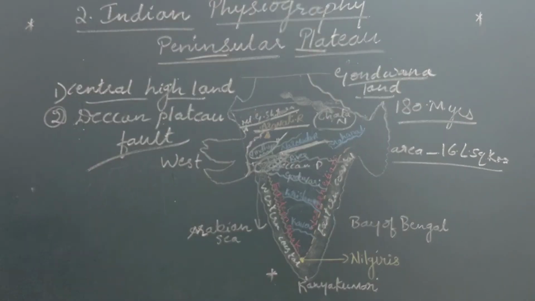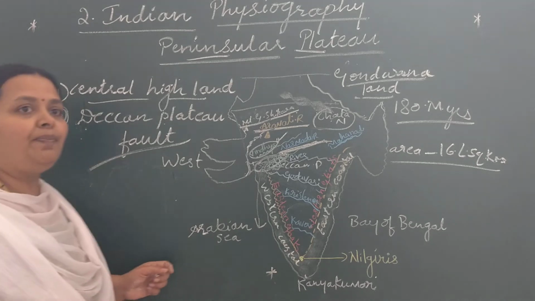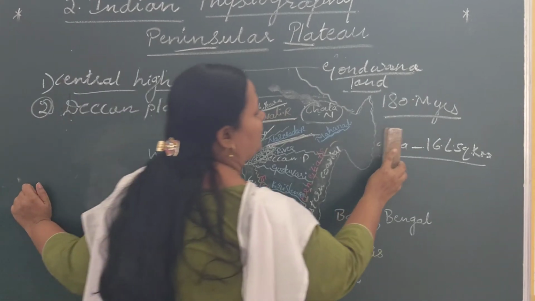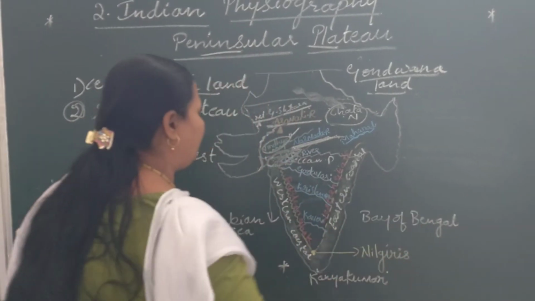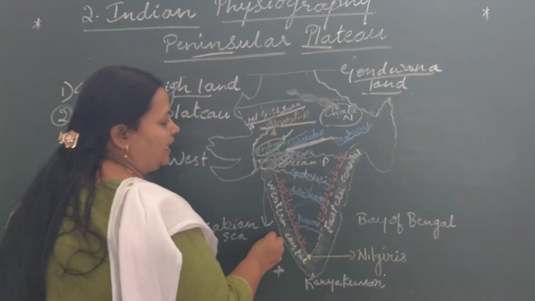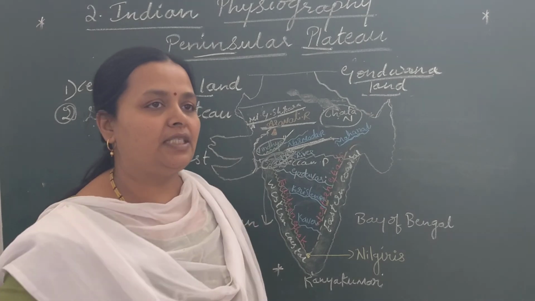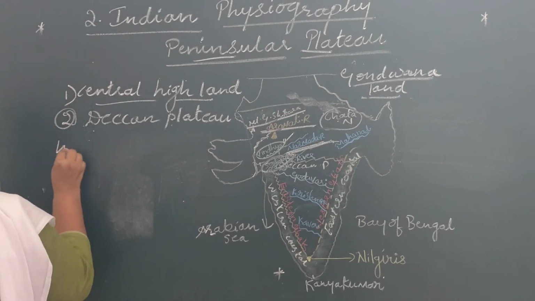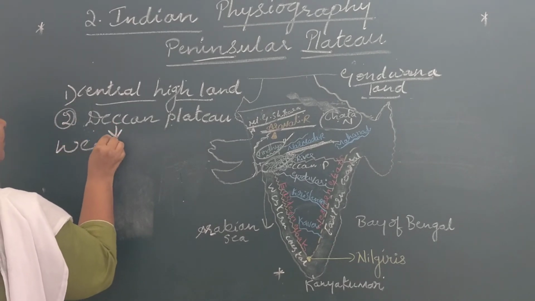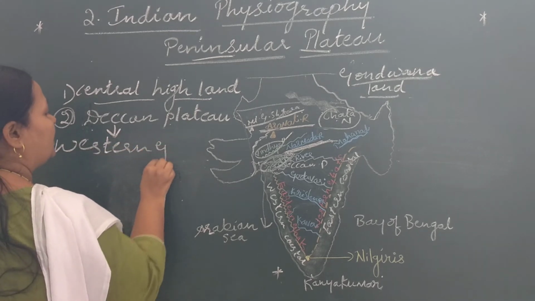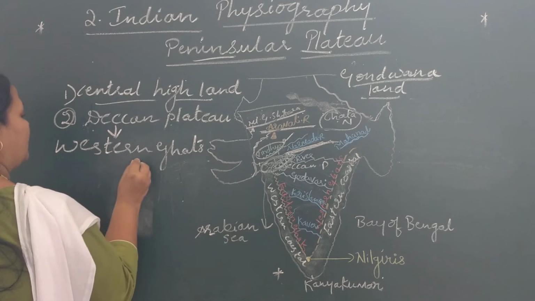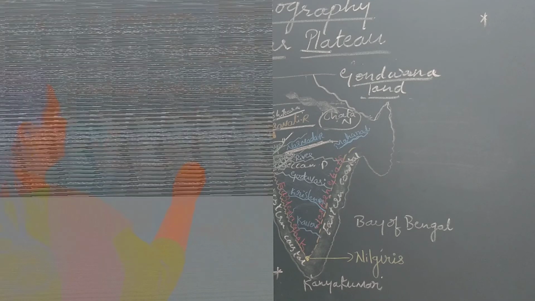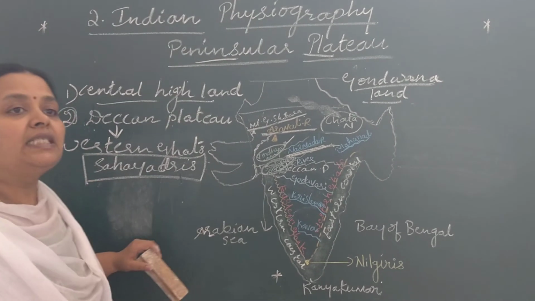First, let us discuss the Western Ghats. They are also called the Sahyadris.